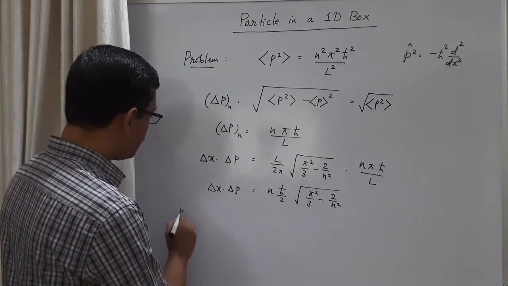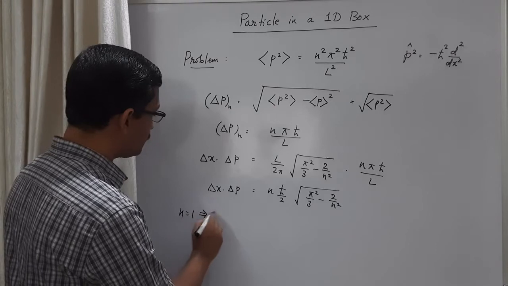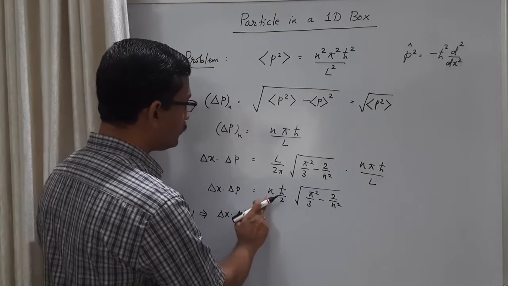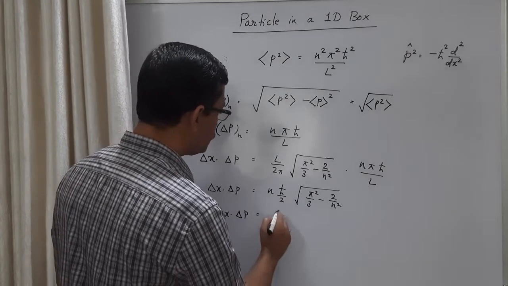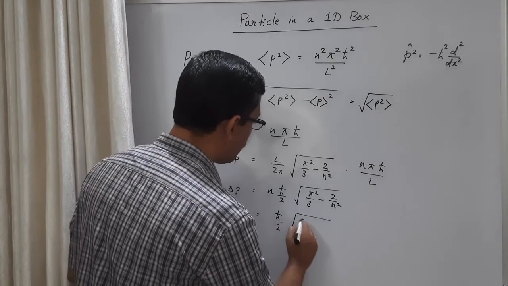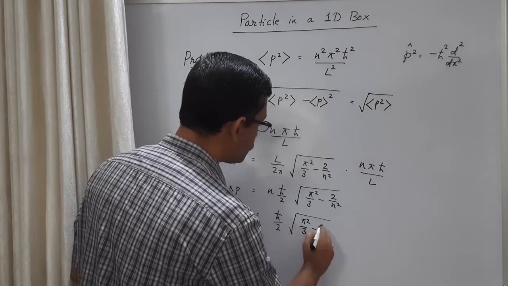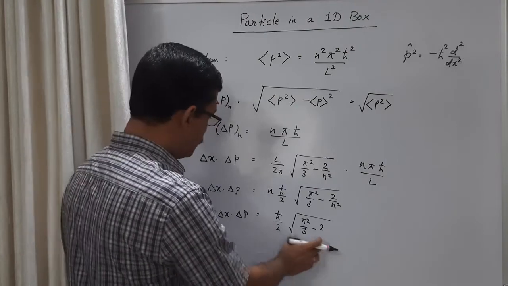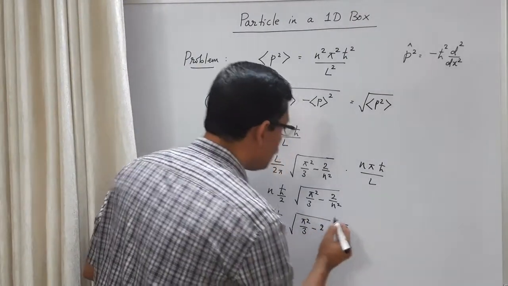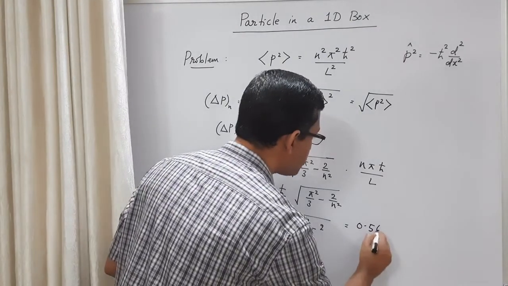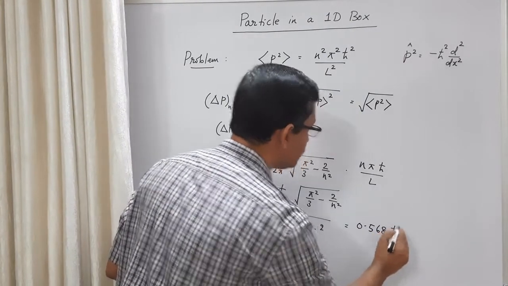Now let us calculate the uncertainty product for the ground state. So we put n equal to 1 here and here, so we have h cross by 2 times square root of pi square by 3 minus 2. We know that this is slightly greater than 1. So when you do this calculation, what you get is 0.568 h cross.